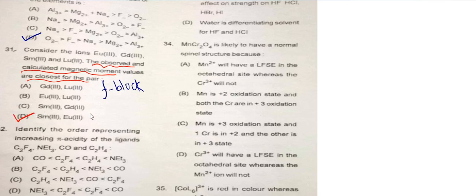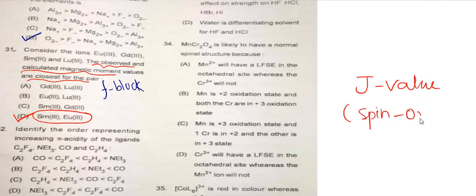Always remember that these two elements are very important: samarium 3+ and europium 3+. In this case, the observed magnetic moment and the calculated magnetic moment from the experimental value are almost equal. Why? Because of the population and the J value, that is the spin-orbit coupling value.